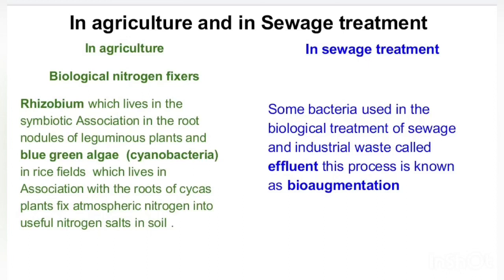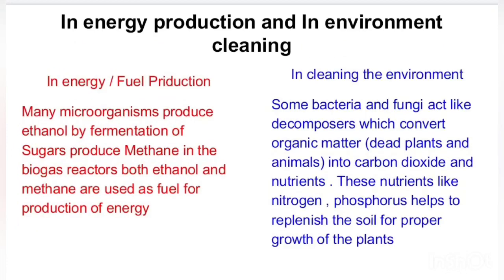We have discussed that these microorganisms are used in food, in agriculture, and in sewage treatment. They are also used in energy production, that means fuel production. Many microorganisms like bacteria are very useful in the fermentation process, and during fermentation they release gases like methane and ethane, which are used in biogas reactors. This methane gas is used as a fuel for the production of energy. This way they are used in energy or fuel production.